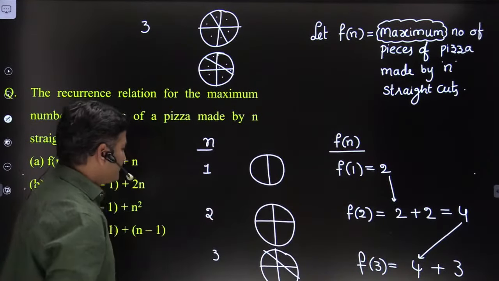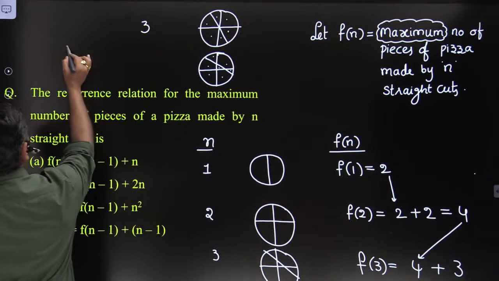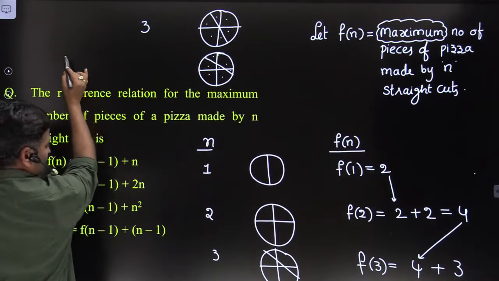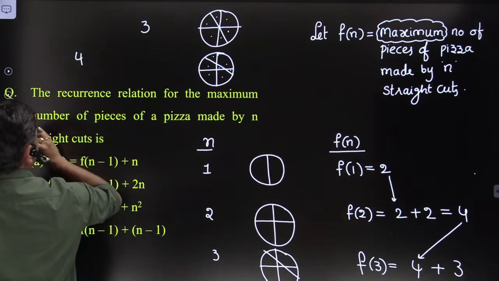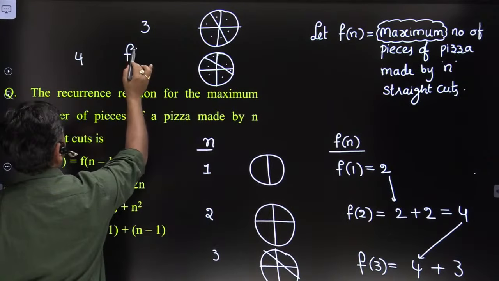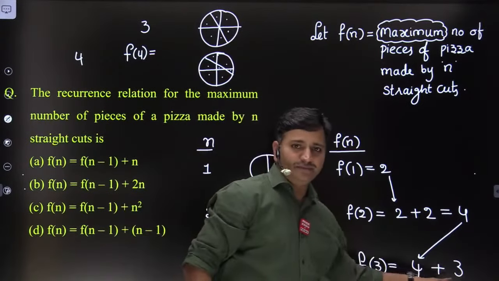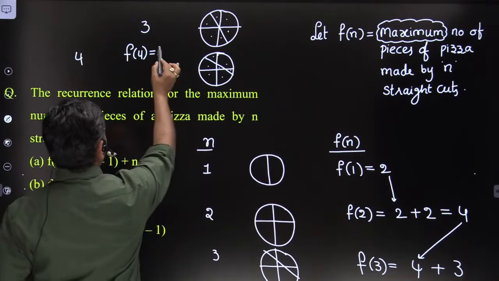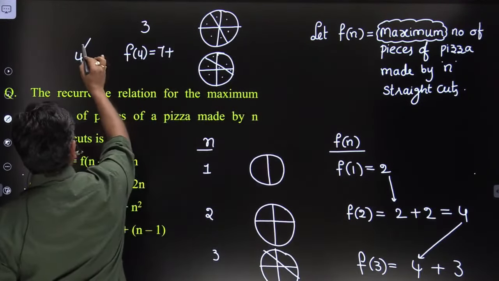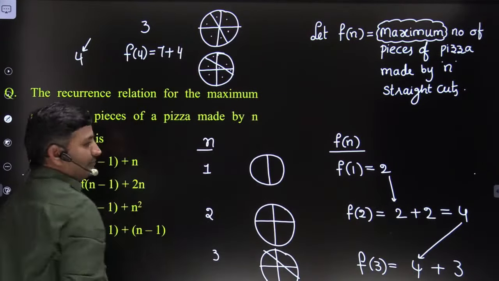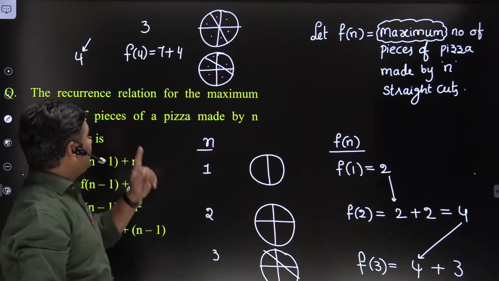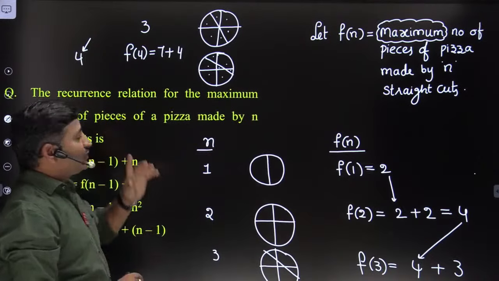So if I continue this process, friends, if it is the fourth straight cut, then f of 4 is equal to the previously computed value. What is the previously computed value? 4 plus 3, 7. 7 plus the straight cut number. The straight cut number is 4, friends. That means 11 pieces will be there if you perform 4 straight cuts.